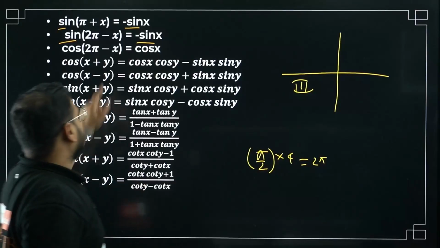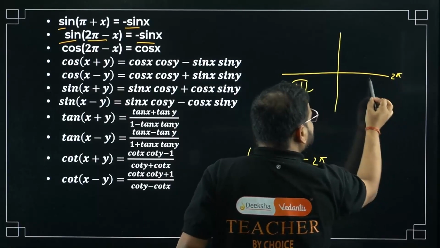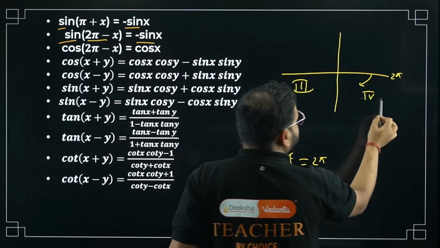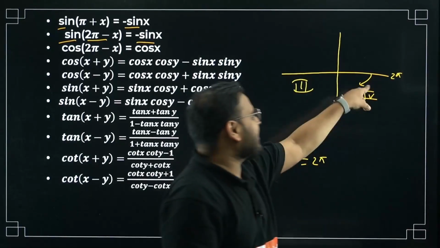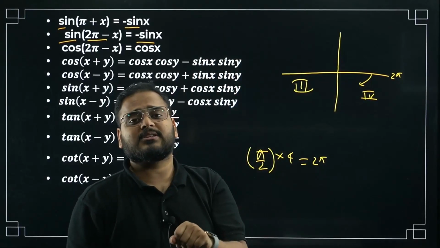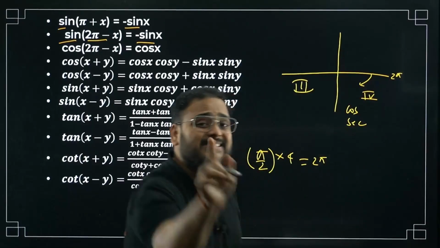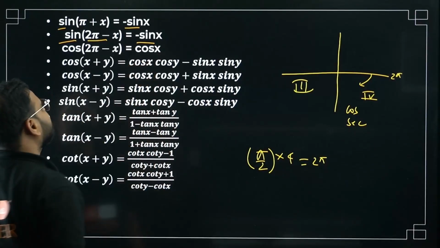Why negative, sir? Which quadrant is this angle? Fourth quadrant. 2 pi is here, and minus x means this quadrant. Right? 2 pi minus x means fourth quadrant. In the fourth quadrant, sine is negative. Only cos and sec are positive. Sine is negative here, so it means negative sine.